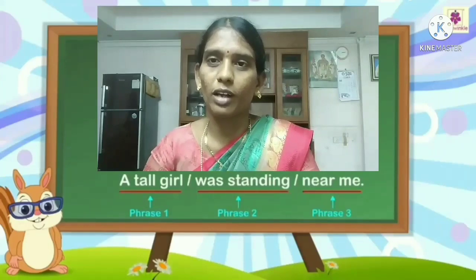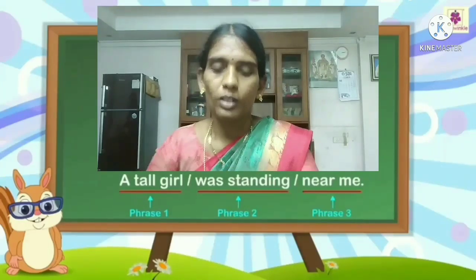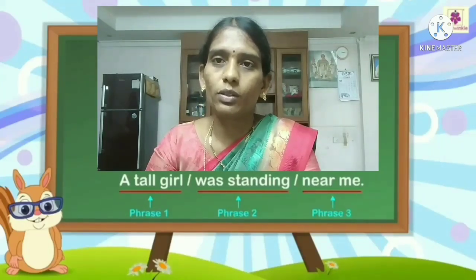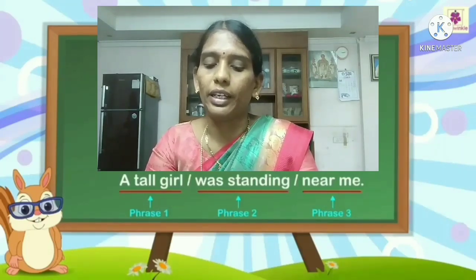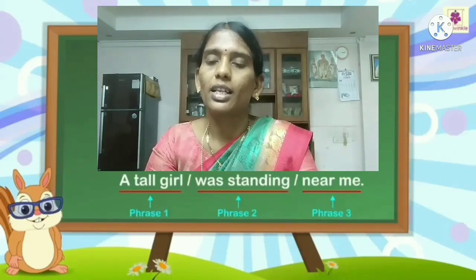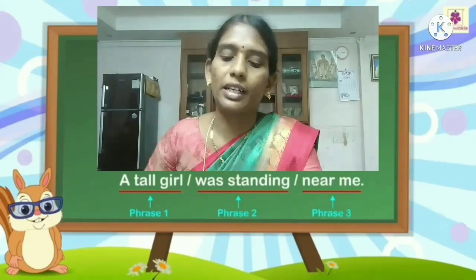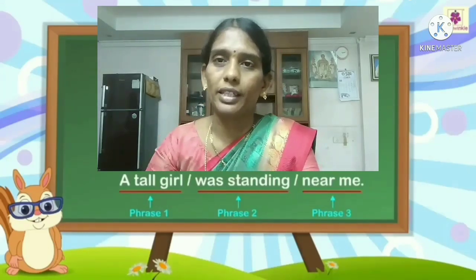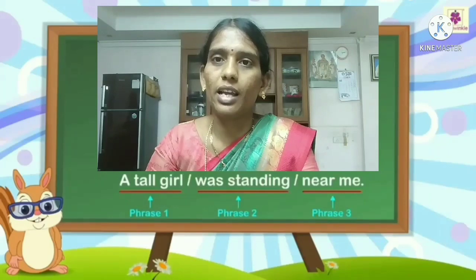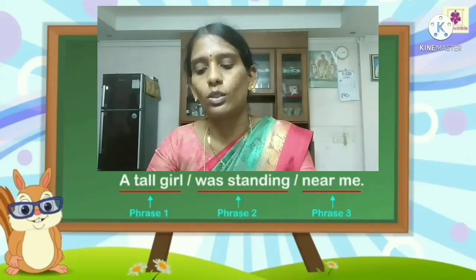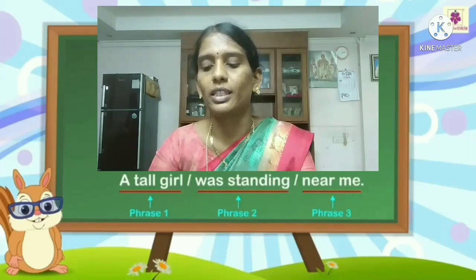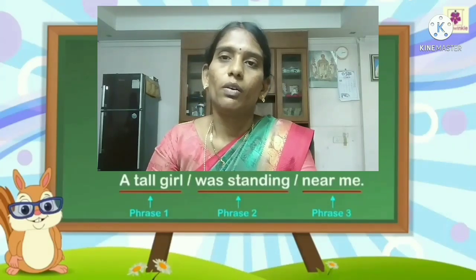Sorry, children, I forgot to show one example for you. I will show it on the screen. You observe: a tall girl was standing near me. In this sentence, there are three phrases. First one is a tall girl. Second one is was standing. And third one is near me.